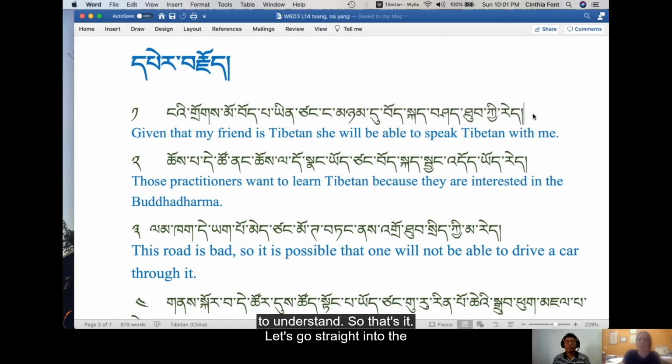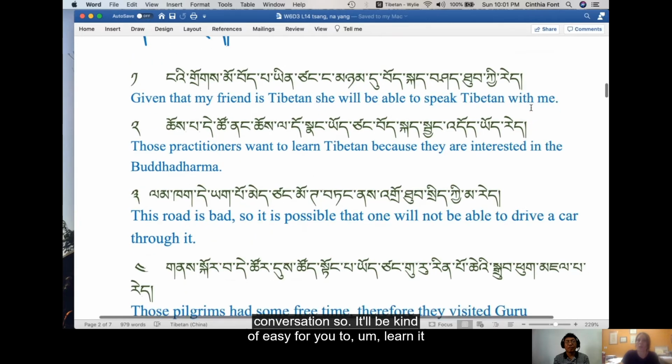So that's it. Let's go straight into the example so that you know what we mean. This is really not a difficult lesson. So I think if you study these examples with the translation well, then in class we will do practice. But it's really a very simple topic, and it's really used in conversation. So it'll be kind of easy for you to learn it.